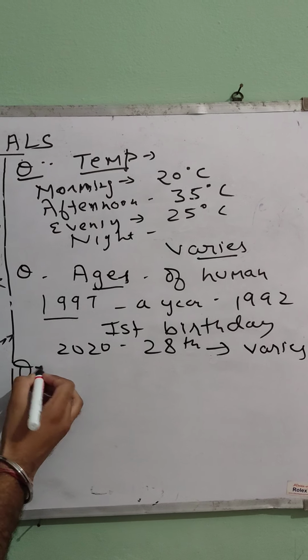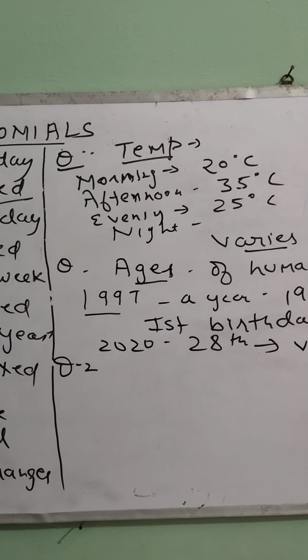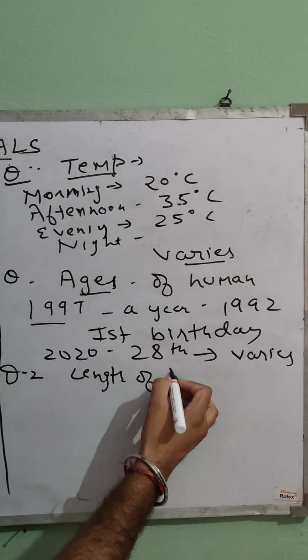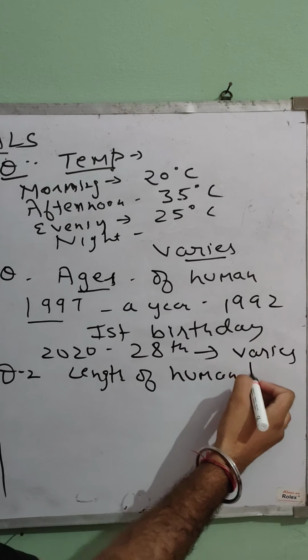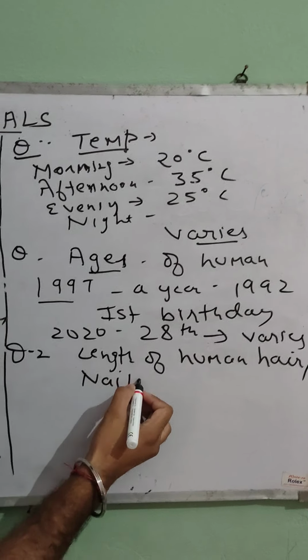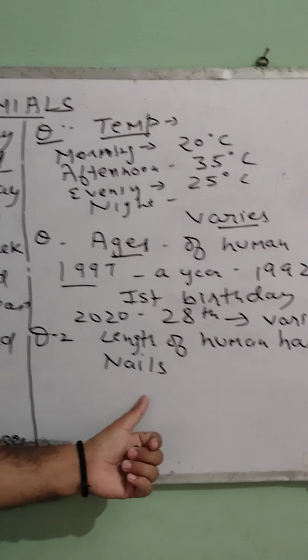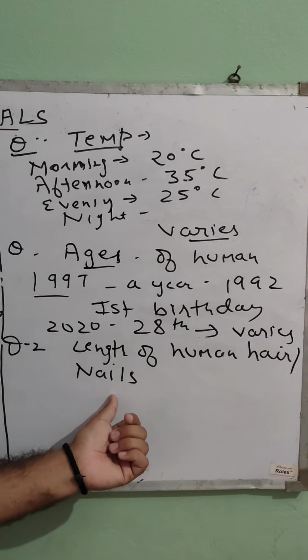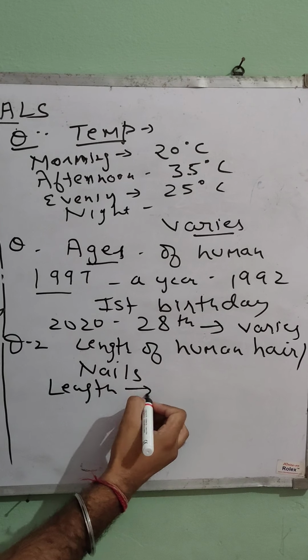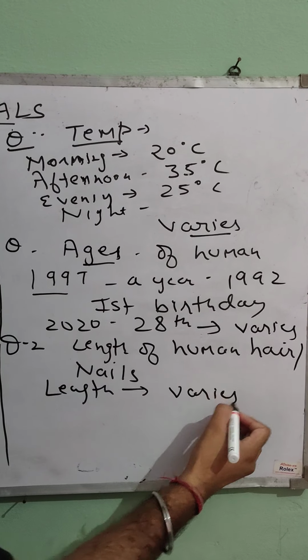Let's take one more example of things that vary. The example is the length of human hair or nails. You know, if you do not take a haircut or do not cut your nails on time, the length increases, so it also varies.